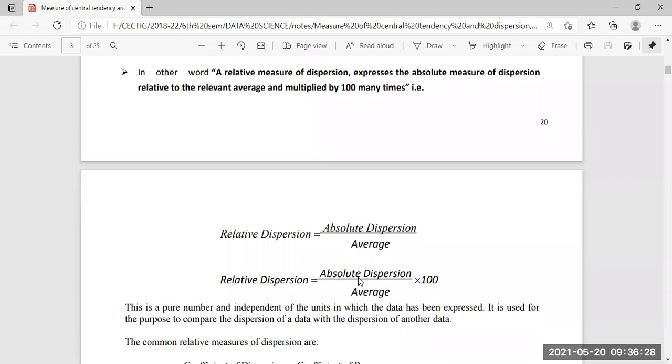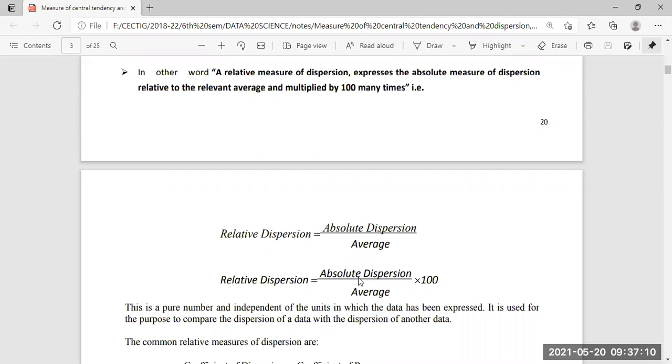So this is the expression. For relative dispersion, it is the absolute dispersion divided by the average, into 100. This is a pure number and independent of the unit. While we are making the average, it is independent of the units in which the data has been expressed. So it is used to compare the dispersion of one data set with the dispersion of another data set.